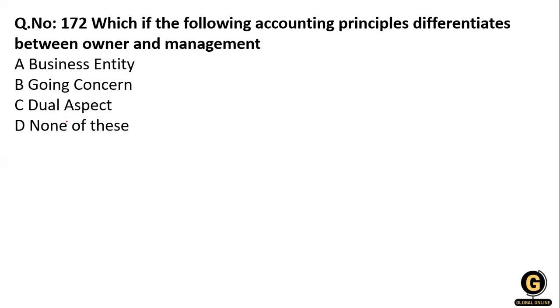What will be the right answer? It is when the owner and the manager are two different entities. So that is the business entity. Clear?